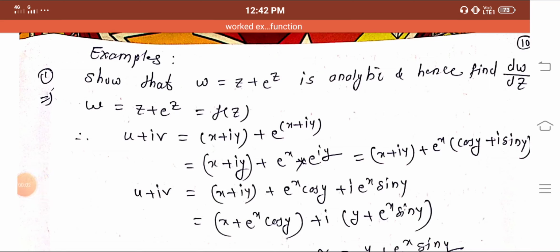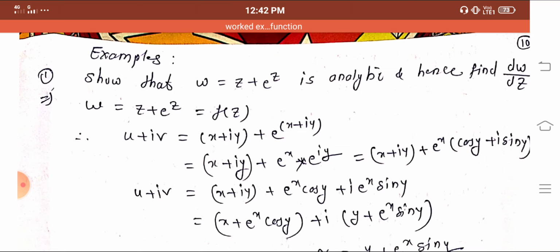Hi friends, we have studied the construction of the analytic function, the Cauchy-Riemann equations in Cartesian and polar form, and also the properties of analytic functions. So now we discuss examples on that concept.